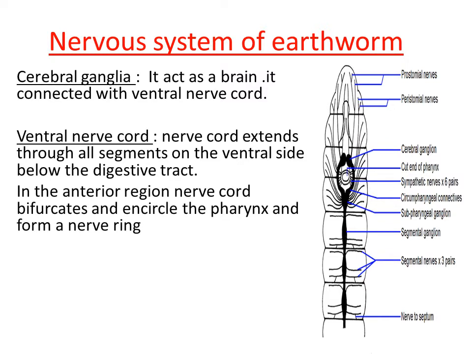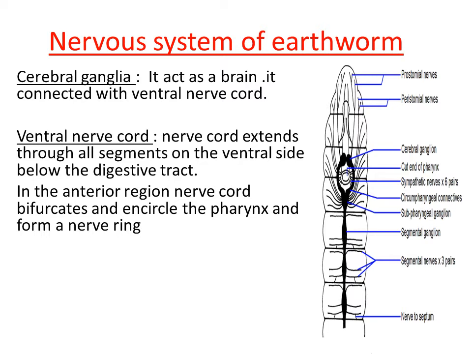So in the anterior region, the nerve cord bifurcates. That means it divides. Bifurcate is nothing but the nerve cord divides in the anterior region and encircles the pharynx region. So pharynx is a part of the digestive tract, right? So some of the nerves bifurcate and encircle the pharynx region and form a structure called the